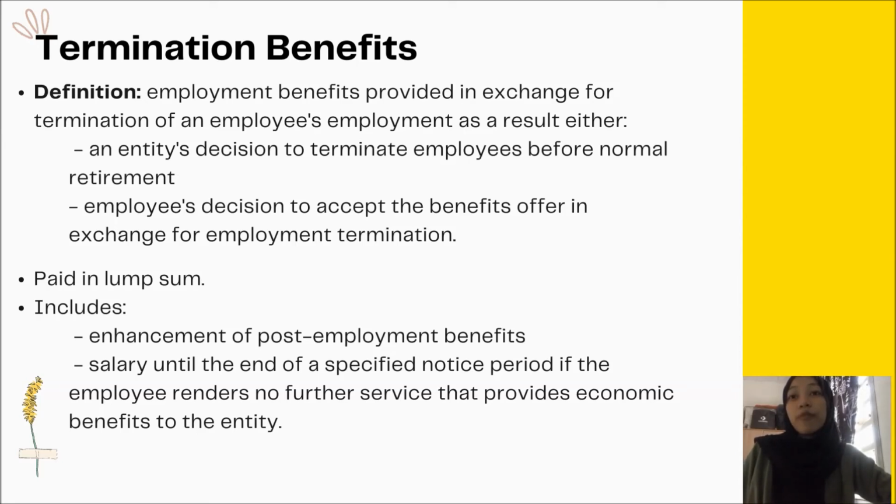An enhancement of post-employment benefit is, for example, when a company plans to close a department in 6 months and employees will lose their jobs, and some of the employees will need to stay until the end of the 6 months to finish their planned operations smoothly and gradually. So they are promised a bonus payment of 50,000 ringgit in return for their service until the end. That's basically what the benefit is about, because the company is paying the employees to stay until the termination, not for actually leaving.